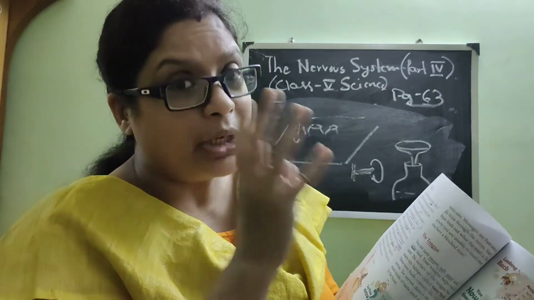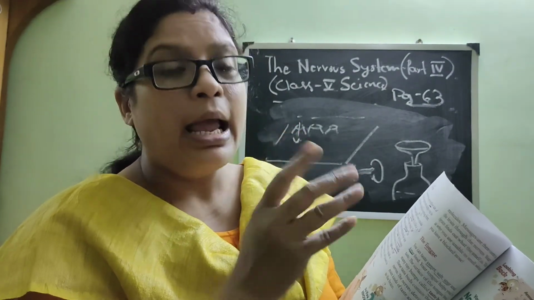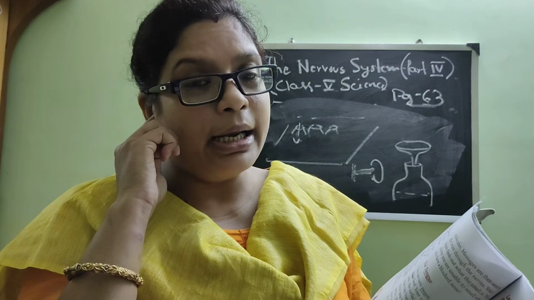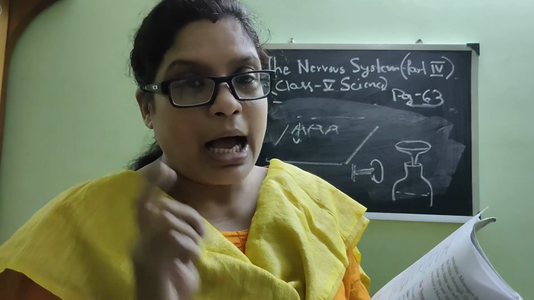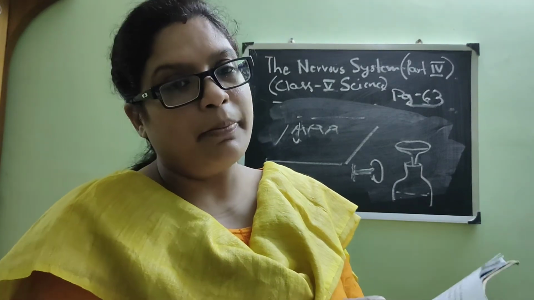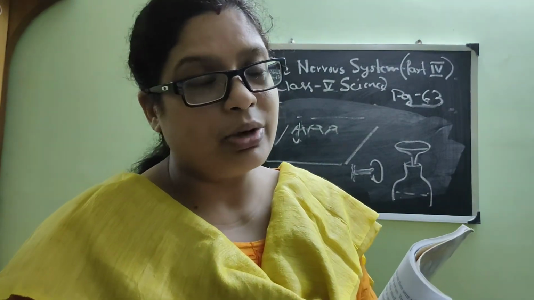It passes through 3 small bones of the middle ear, and again it reaches the inner ear. When the sound reaches the inner ear, some nerves connected with the brain help to send the message to the brain, and it helps us to know what is happening around.